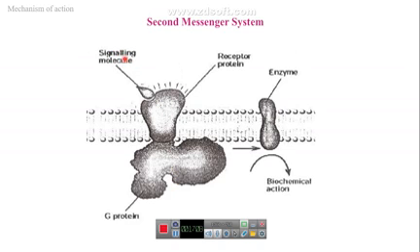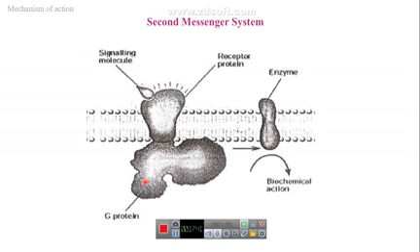This is the molecule considered as a hormone, acting with a receptor protein on the cell. This is an integral protein found in the cell membrane. This protein is linked to another part inside the cell, the intracellular part, for example a G protein, that can be affected by the binding of the hormone with the receptor.